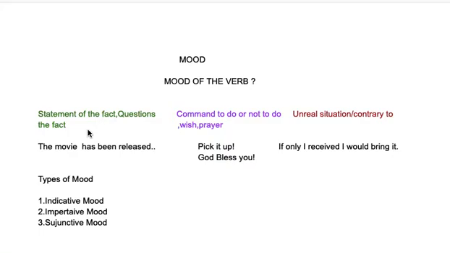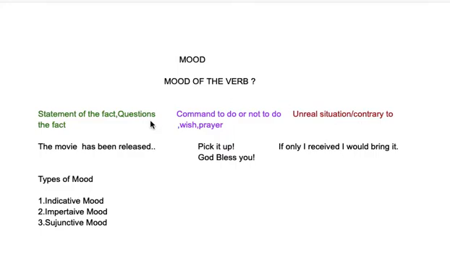Then we can always use verb to command something, or to make some wish, or ask someone to do something as a request or prayer. So that is another form of verb where we command, wish or pray. Now the third form of verb, we can use in any kind of situation which seems to be not real. So I've written here unreal situation, contrary to the real, contrary to the fact. So that is something we call mood.